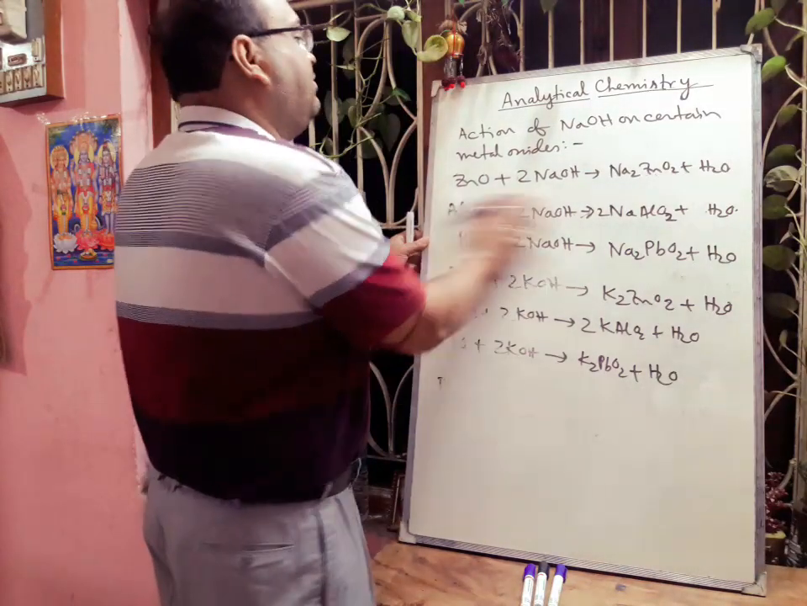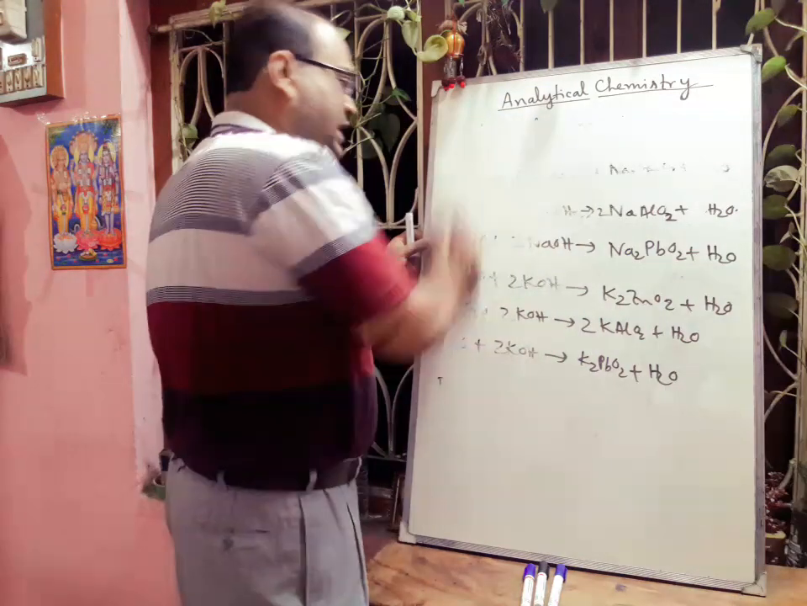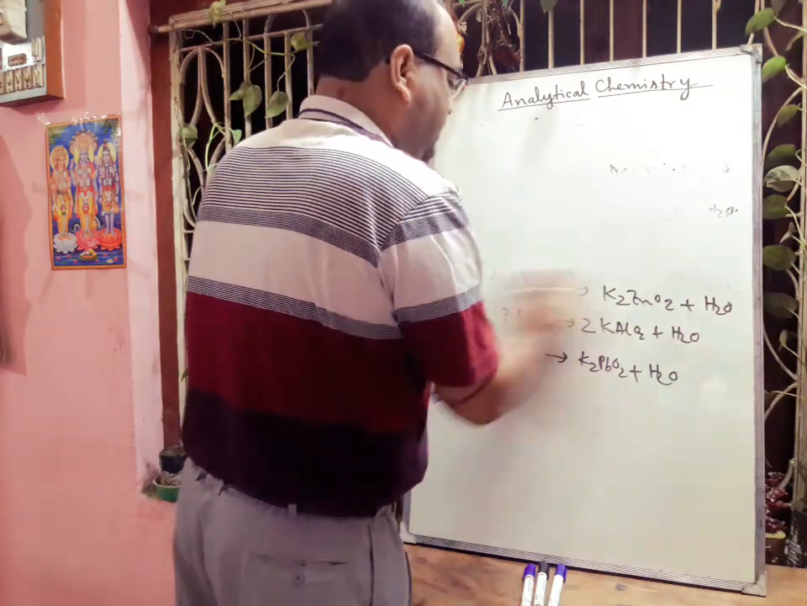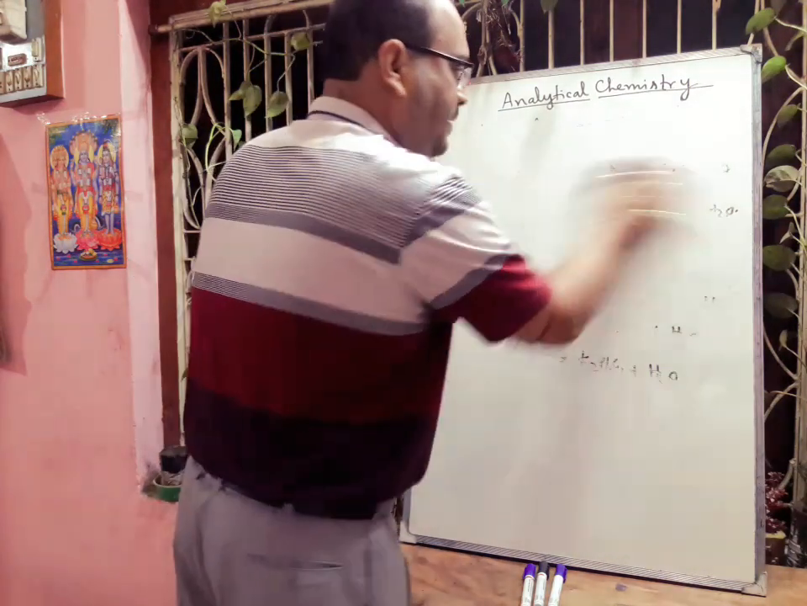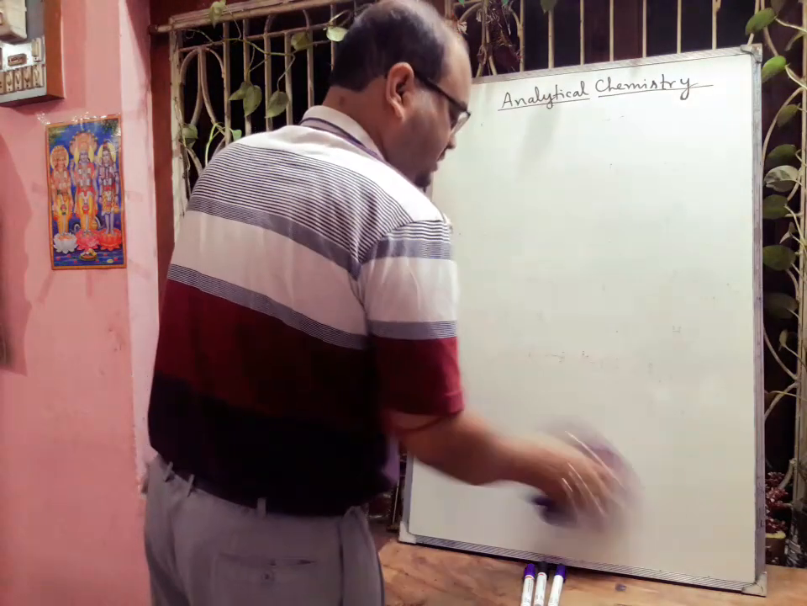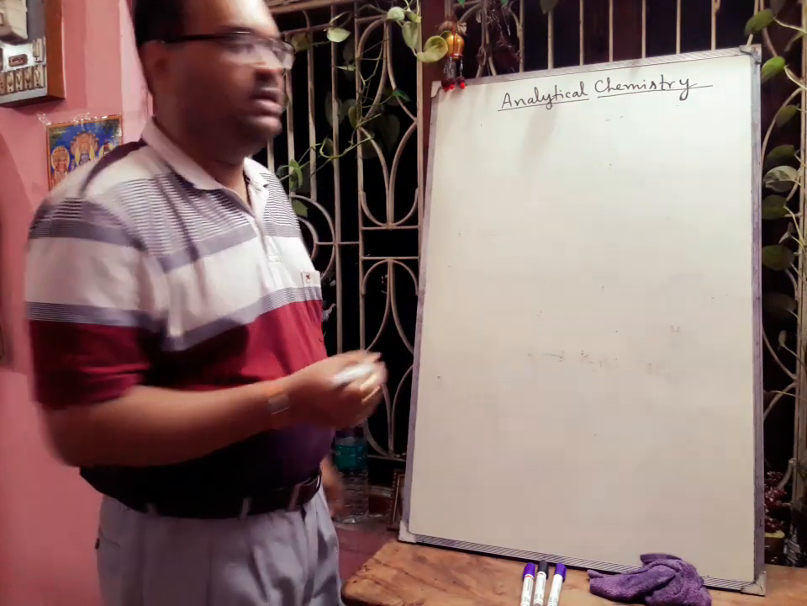Now you will observe that these metals or their metal oxides, zinc, lead and aluminium, will also react with acid. That is why they behave as amphoteric substances. Next we will show you the action of acids on metals.